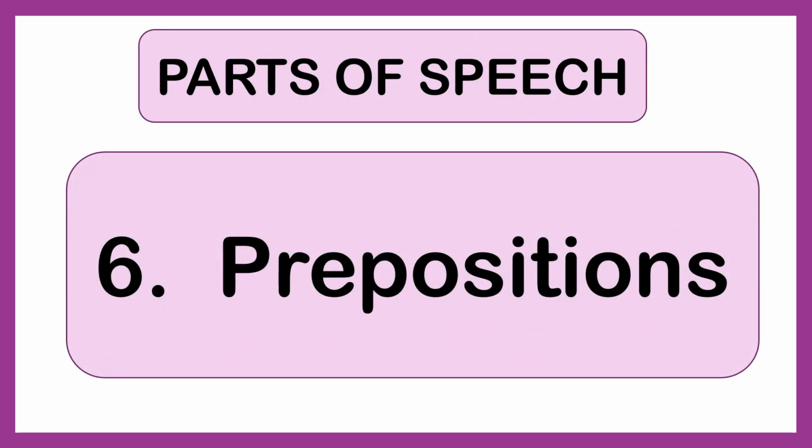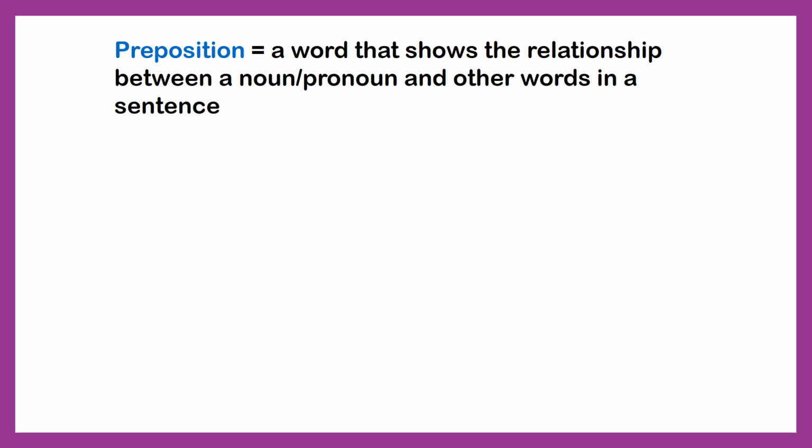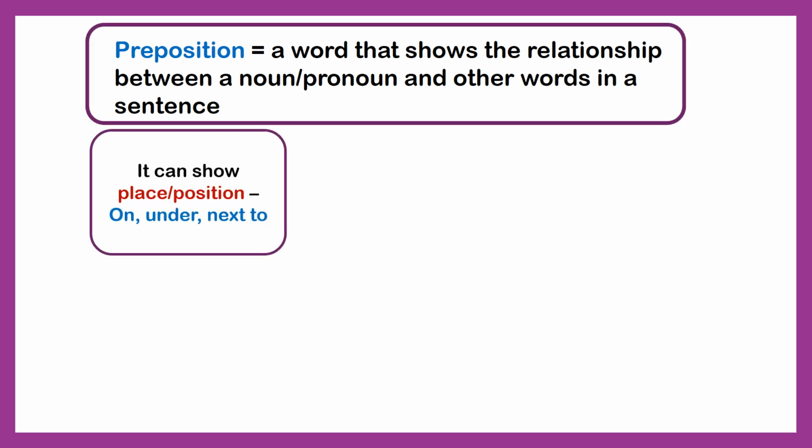is number 6. Everyone's favorite, or I should say it's my favorite, prepositions. A preposition is a word that shows the relationship between a noun or pronoun and other words in a sentence. It often tells us where something is, when something happens, or the direction, cause, or manner of something.